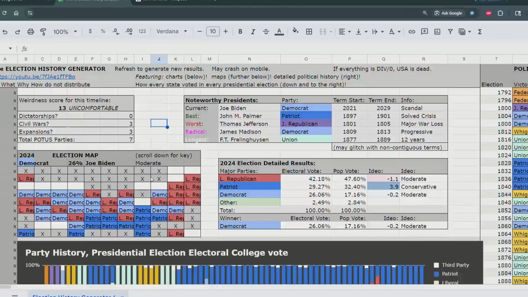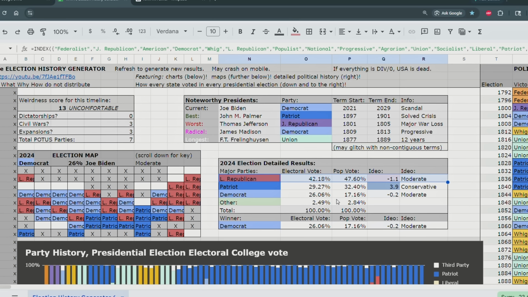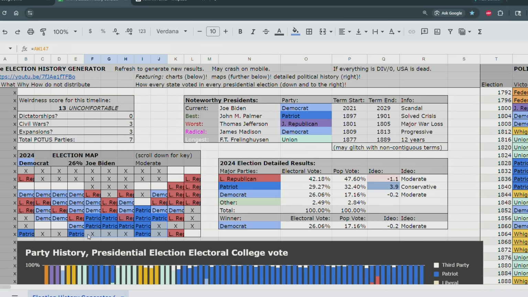Let's look at this 2024 presidential election map for some more interesting information. So Joe Biden did not win in a landslide election, but only 26% of the Electoral College vote as the leader of the moderate Democrats. So the Republicans are a bit more liberal, so they won the more liberal states. The Patriots are more conservative, so they won the more conservative states in the South. And the Democrats won the more moderate states.